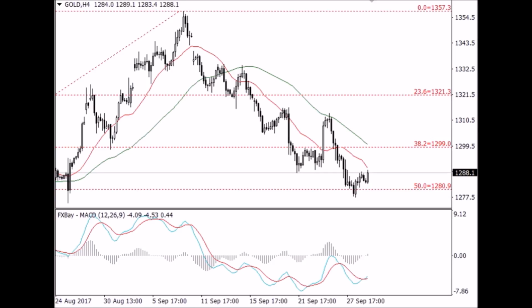Gold price attempted to halt the recent slump, which has seen the precious metal dip below $1,300 a troy ounce, supported by a dip in the dollar, which followed a pair of mixed economic reports. A jump in investors' expectations for a December rate hike, however, is expected to weigh on upside momentum in gold prices. Gold price is sensitive to moves higher in both bond yields and the US dollar, and a stronger dollar makes gold more expensive for holders of foreign currencies, while a rise in US rates raises the opportunity cost of holding non-yielding assets such as bullion.